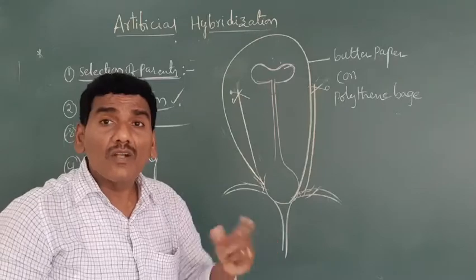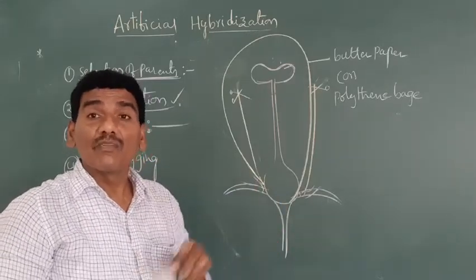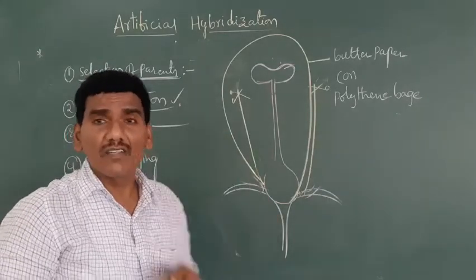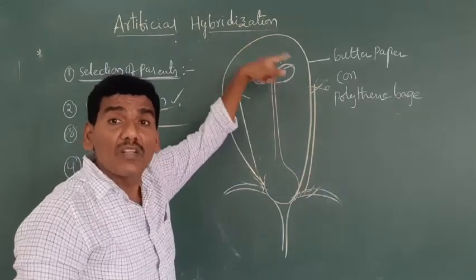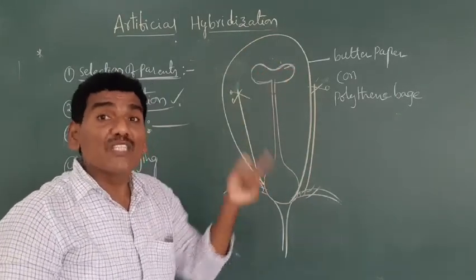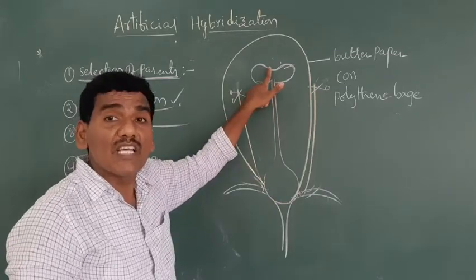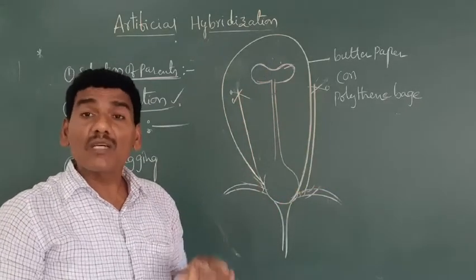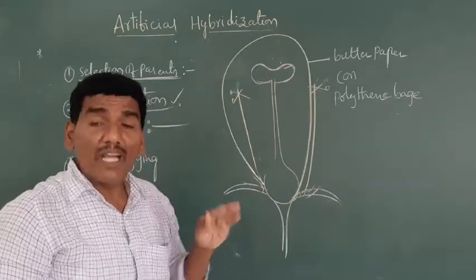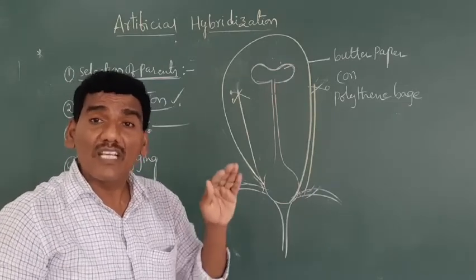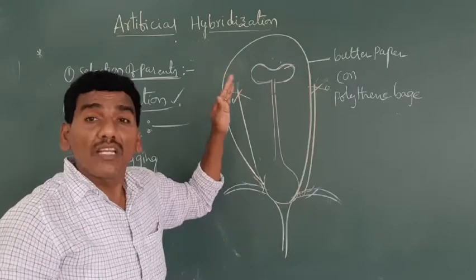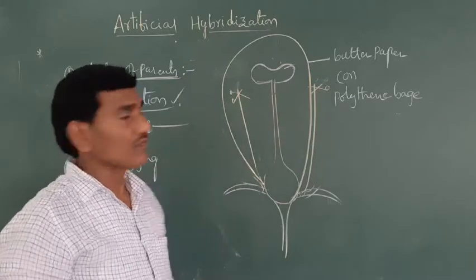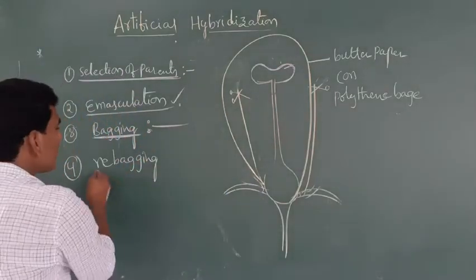Why do the polythene bag and butter paper cover the stigmatic region? Because many unwanted pollen grains are freely floating in the atmosphere. If there is no bagging, no polythene bag, unwanted pollen grains of other species also fall on the stigmatic surface. During that time, it is not artificial hybridization. That's why the polythene bag or butter paper compulsorily encloses the stigmatic surface, so that unwanted pollen grains do not fall on it. This is bagging. The fourth one is rebagging.